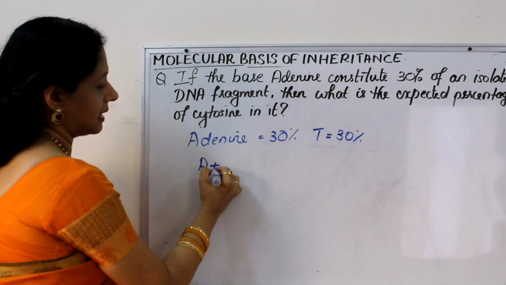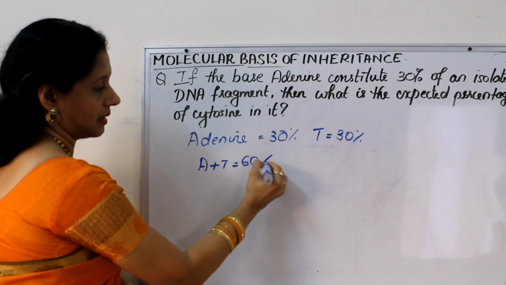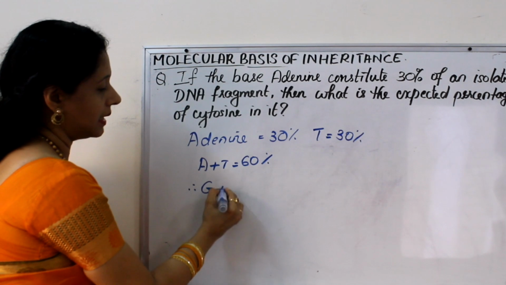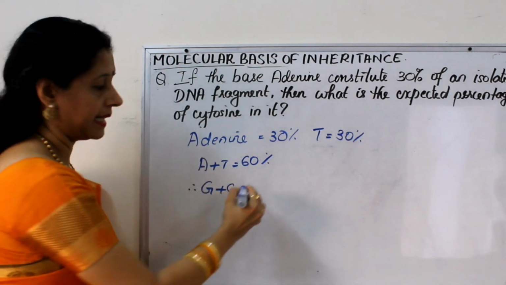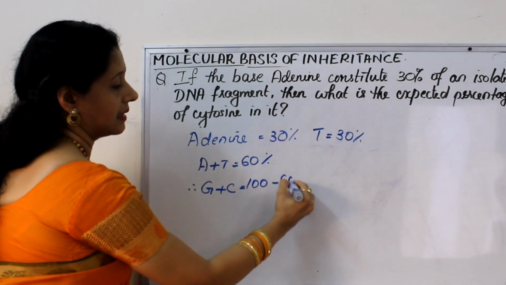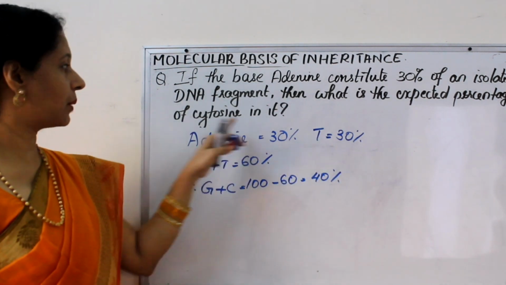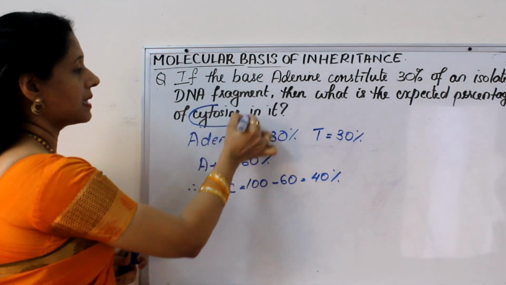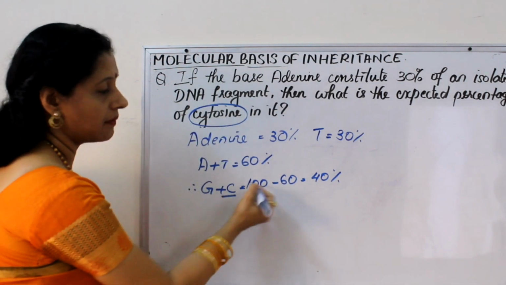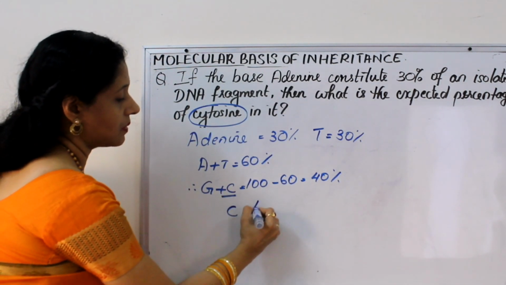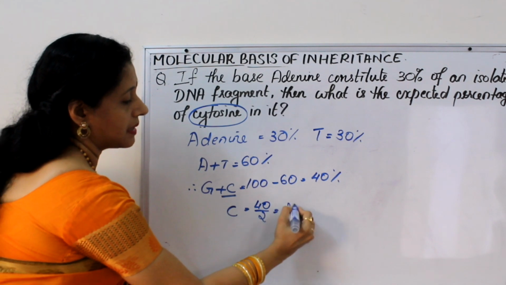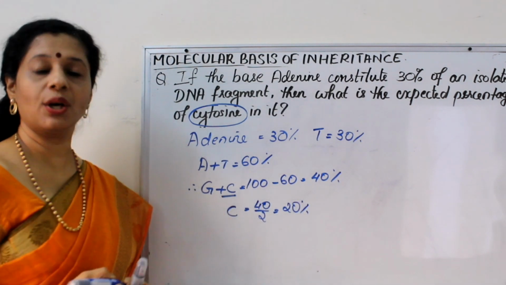So adenine plus thymine is equal to 60%. Therefore, guanine plus cytosine will be 100 minus 60, so 40% will be there, guanine plus cytosine. In the question we are asking what is the percentage of cytosine. So cytosine will be half of it. So cytosine is 40 by 2, 20%. Even guanine is also 20%.